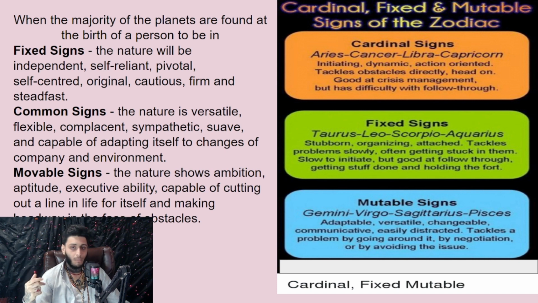So we see how each thing has its own quadruplicity, right? It has its own nature, right? Whether it be a cardinal sign, fixed or mutable. Each element has one of each. It has a cardinal, fixed, and mutable in each of the elements, whether it be fire or air or water or earth. They all have their own quadruplicity.